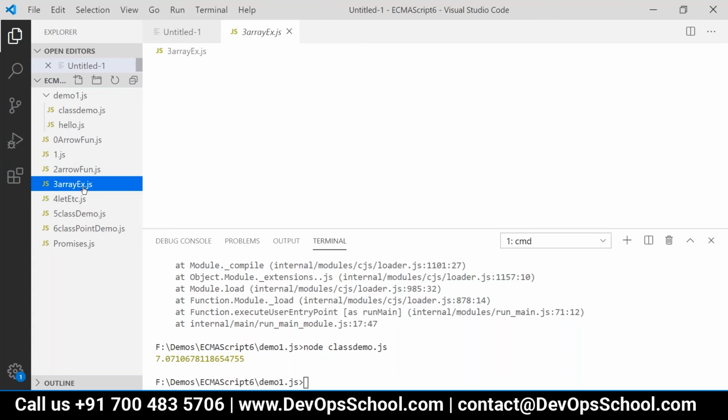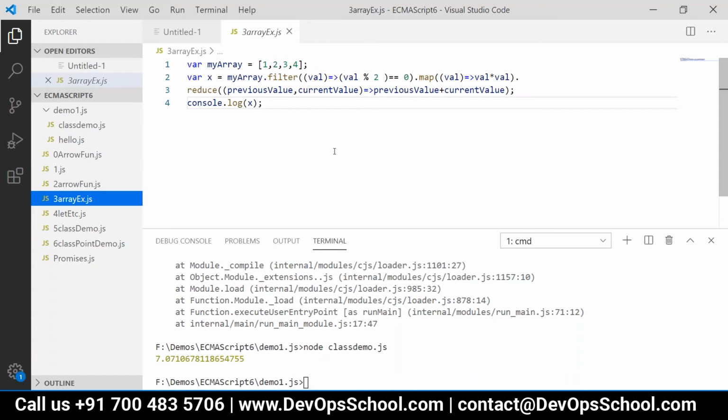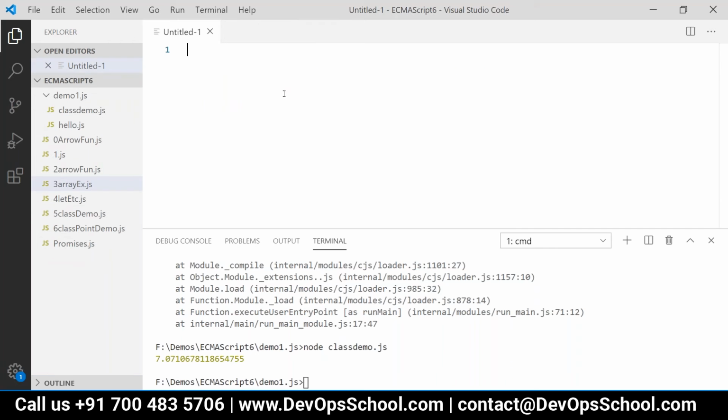Did we create this yesterday? Okay, so we will create one array that will have, suppose, 6 numbers, 1 2 3 4 5 6. Then we want to work on each element of this array.